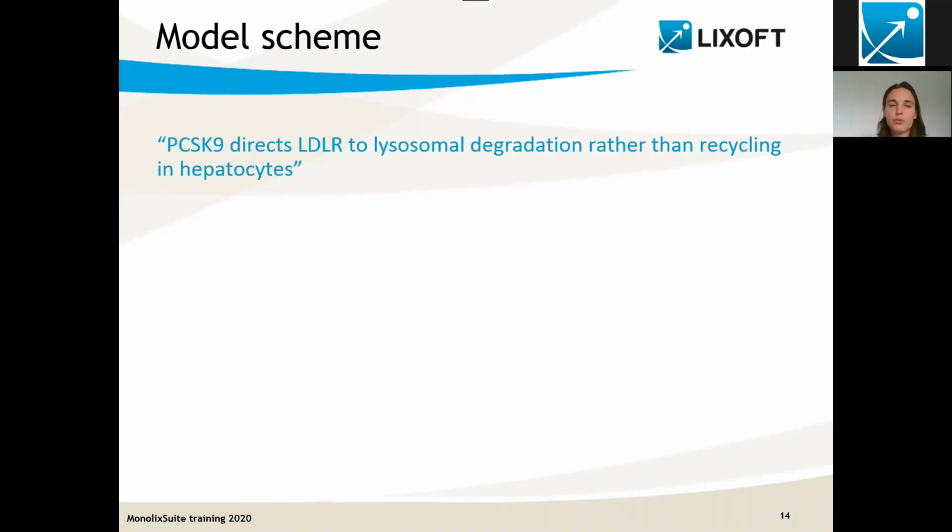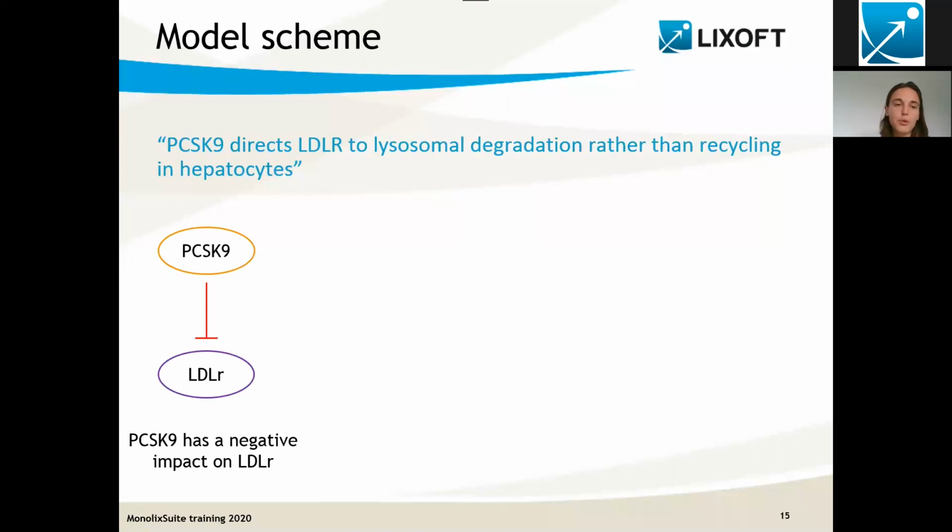If we want to draw the impact of PCSK9 on LDLR, one possible scheme would be like this. In this scheme, what we really stress is that PCSK9 has a negative impact on LDLR. That's highlighted here by the red inhibition arrow.